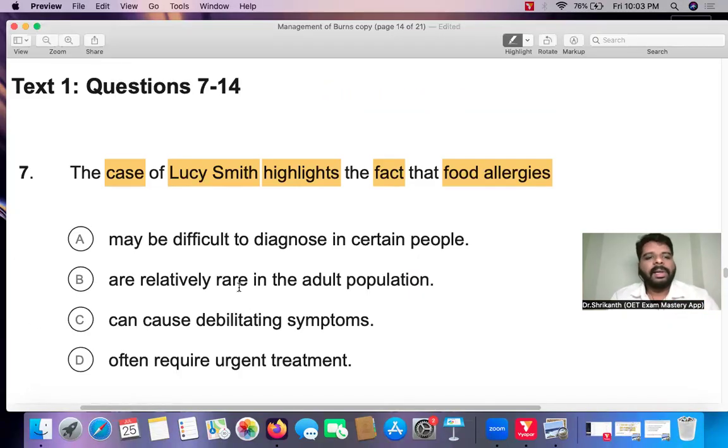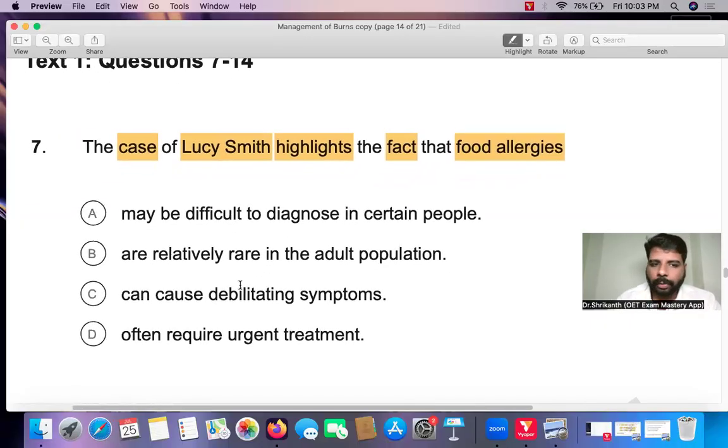Now, let's take a look into the first answer option. What's answer option A? May be difficult to diagnose in certain people. You see the last word over here, food allergies. So he wants to give us one fact about food allergies using this particular patient's case. He wants to tell us that food allergies may be difficult to diagnose in certain people.